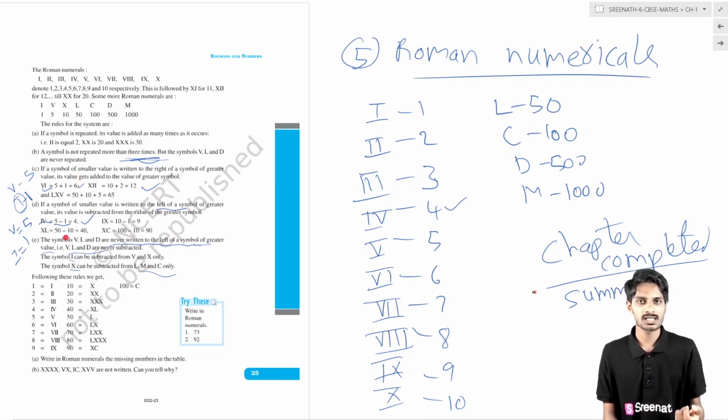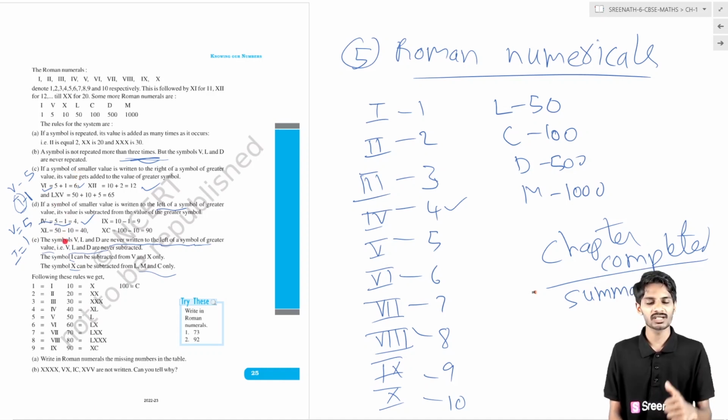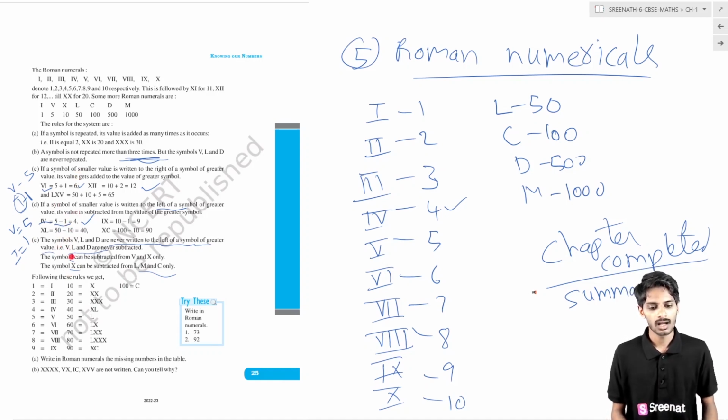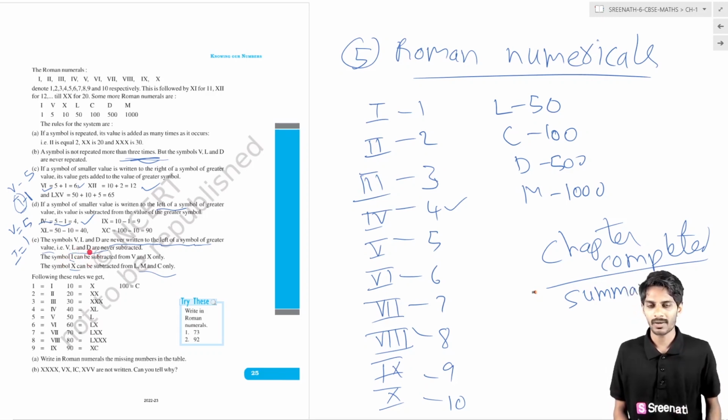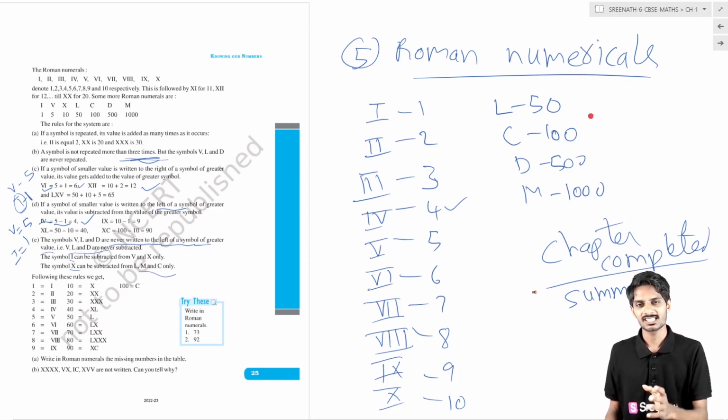If any smaller number is written to the left side of the greater number, its value is subtracted. And the fifth rule is we never write VLD, those are the highest numbers, to the left side of any numbers, because those cannot be subtracted from any numbers. Okay, this is about Knowing Our Numbers, 6th class, first chapter.